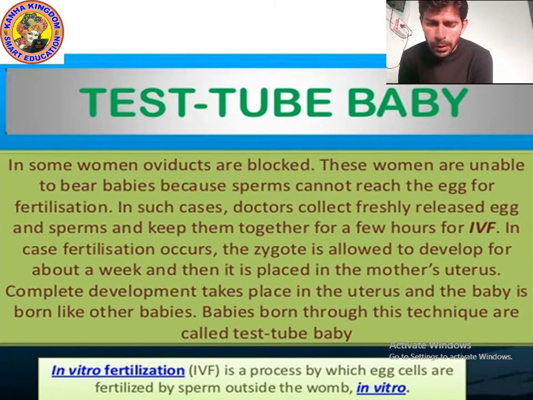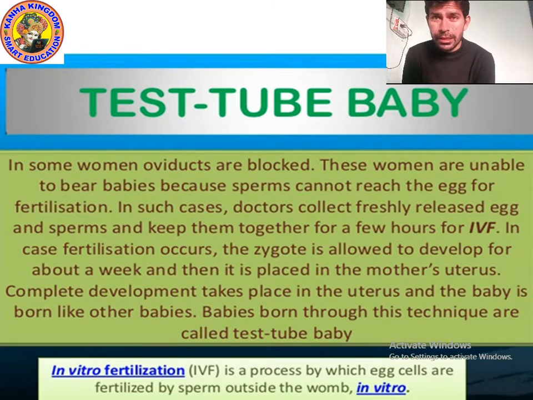So it happens outside the womb by IVF technology. When fertilization occurs, the zygote forms. This zygote is allowed to develop outside for about a week.